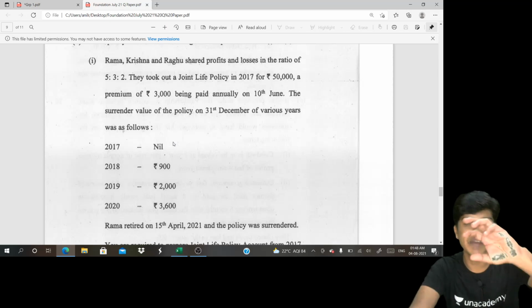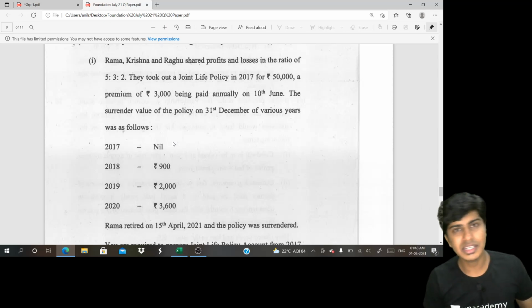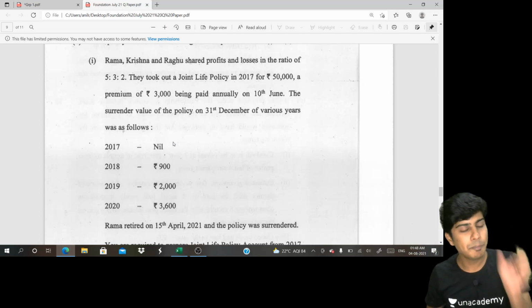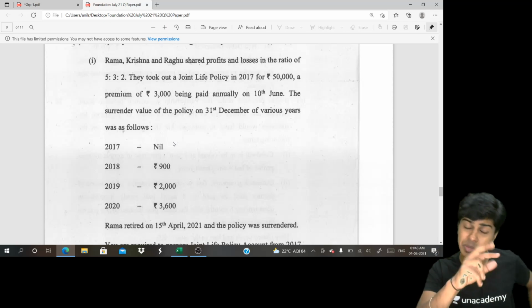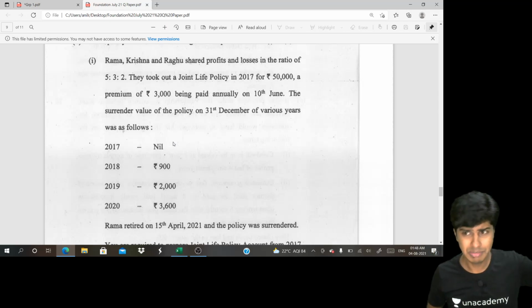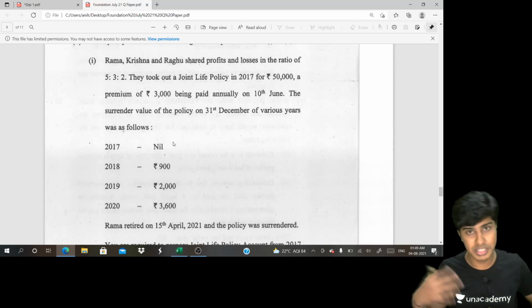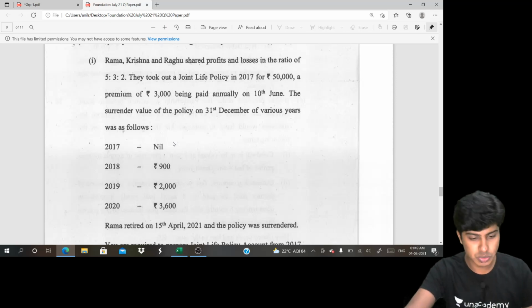So the premium paid will first be recorded. You will write JLP account debit to cash. Later, you will show the JLP in the balance sheet as surrender value. If the premium paid and surrender value are different, the differential portion will be written off by transferring to P&L. And during the entire JLP period, if the partner dies, you receive the policy amount. If the partner retires, you receive the surrender value. So that's with regard to this question.